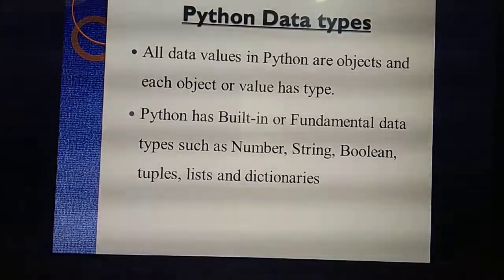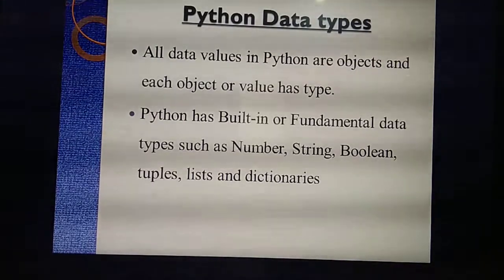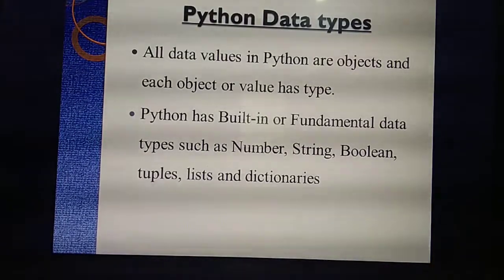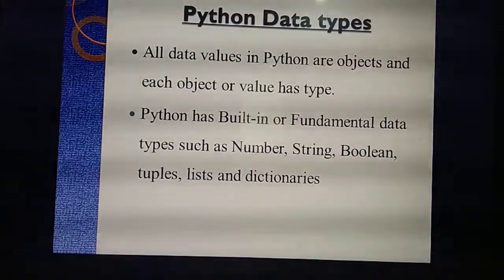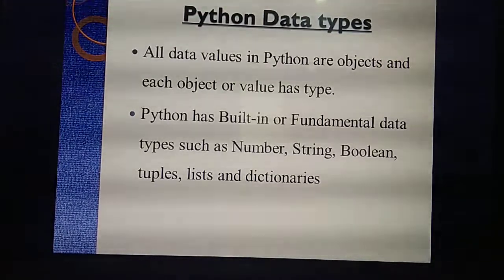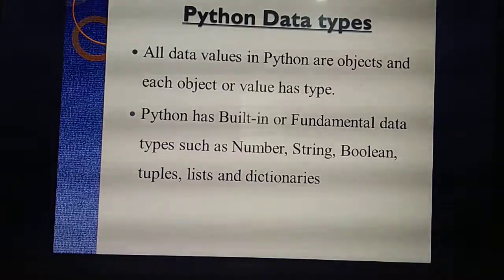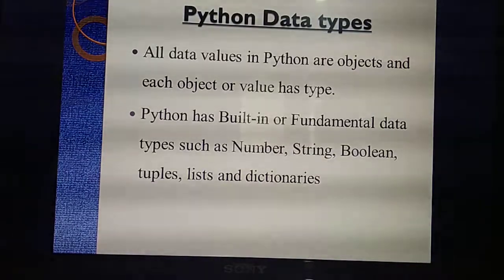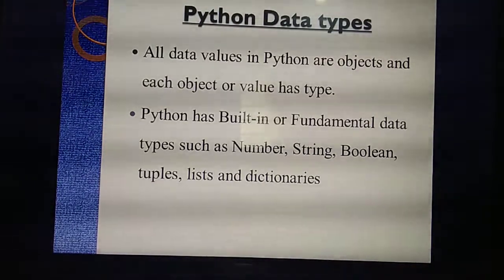So what's the use of this data type? Along with the objects and values, you should identify which type that value or variable belongs to. If you give some value, you can identify this is integer data type, next thing is float data type. Likewise, each and every value of an object you can identify by using the data type. Each and every programming language has some built-in data types. What do you mean by built-in? Predefined. While defining the programming language itself, they have predefined some data types.